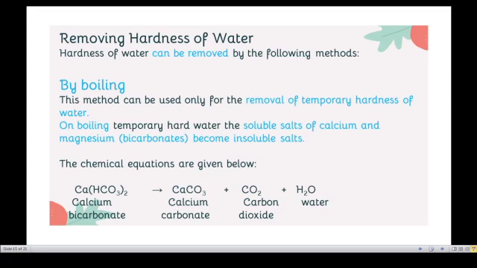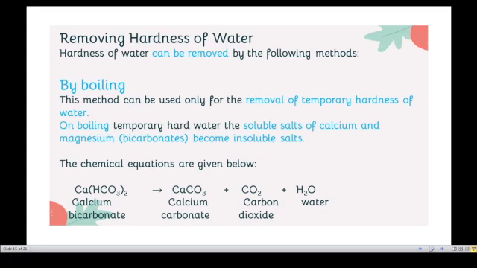On boiling temporary hard water, the soluble salts of calcium and magnesium become insoluble salts. Why does it become insoluble? Then only we get a precipitate. Now these calcium and magnesium salts were soluble in water. When they become insoluble salts, we get a precipitate, which can be removed by filtration, and we finally get soft water. See this chemical equation.